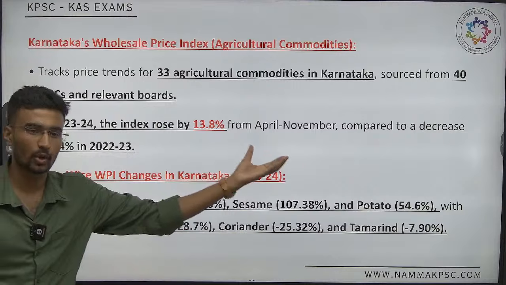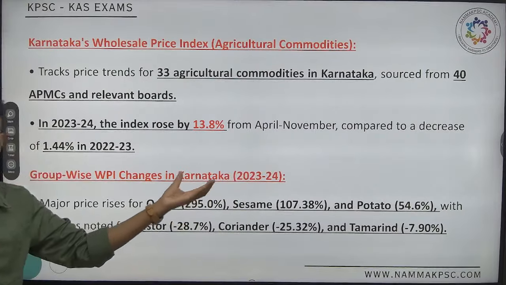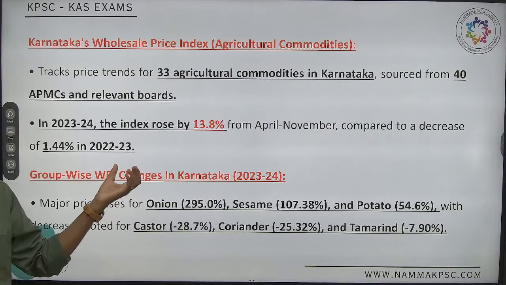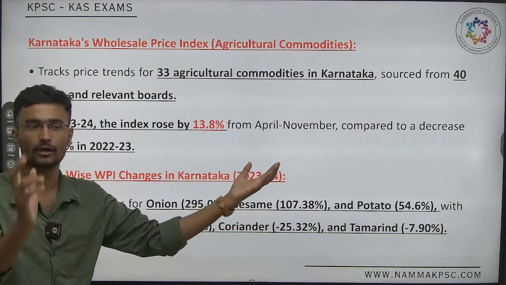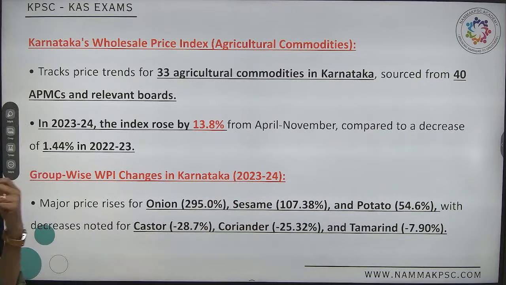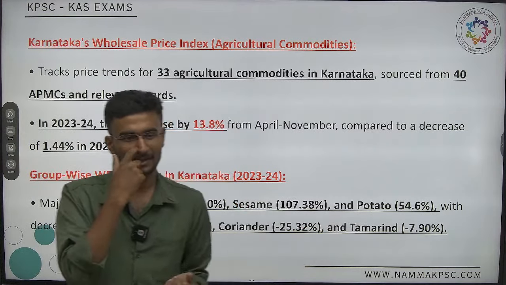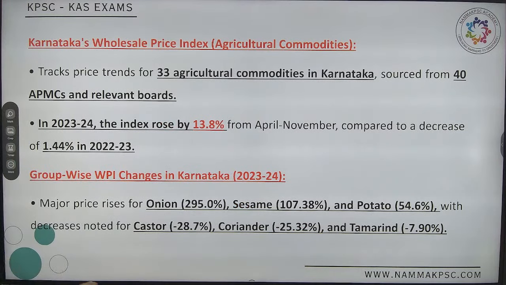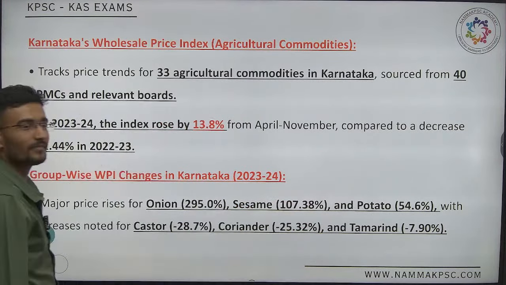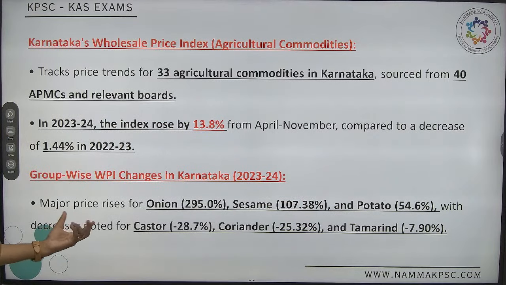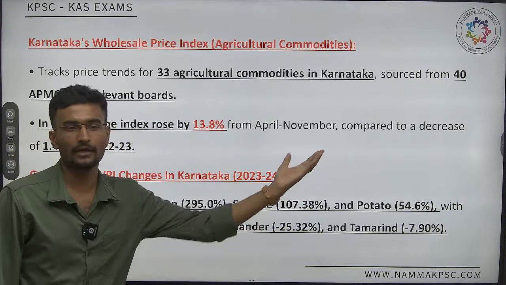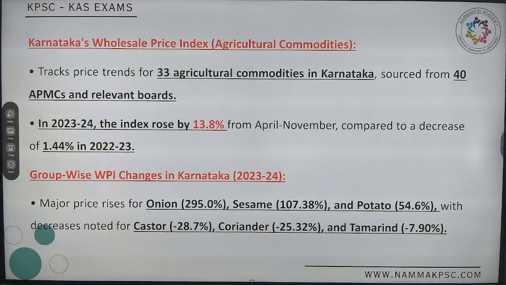These three have shown the highest weightage. Among them the highest weightage is onion. After that it is sesame, followed by sesame. Then potato, followed by a decreasing trend. It is castor, followed by coriander, followed by tamarind.